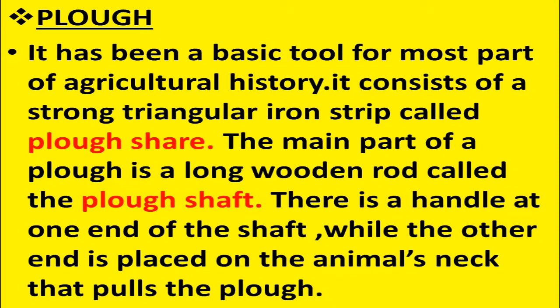that pulls the plough. So which are the parts of a plough? It consists of a strong triangular iron strip called a ploughshare, and the other part is the plough shaft. It is a long wooden rod, and at one end of the shaft there is a handle, and the other end is placed on the animal's neck that pulls the plough. So ploughshare and plough shaft are the two main parts of a plough.